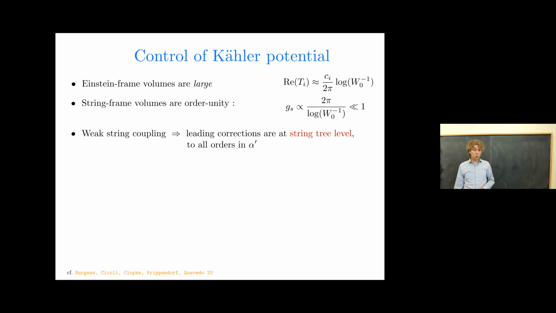The good thing is we're at quite weak string coupling. And so the leading corrections that we need to know about are at string tree level, but to all orders in alpha prime. And those are not that hard to understand, in fact.